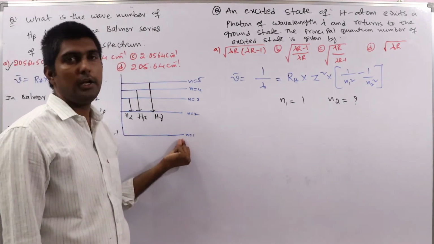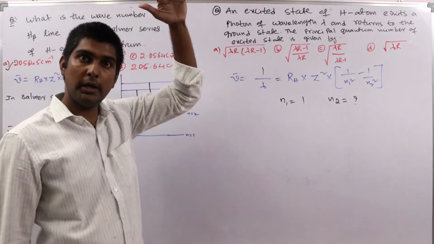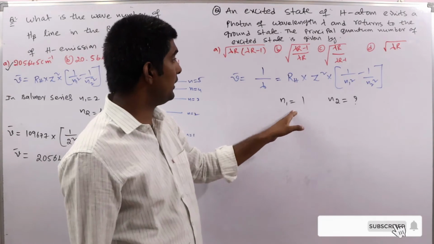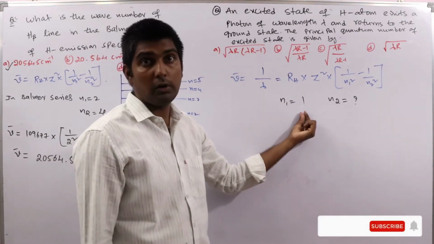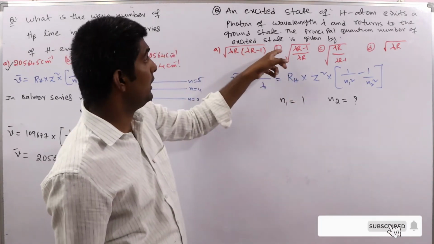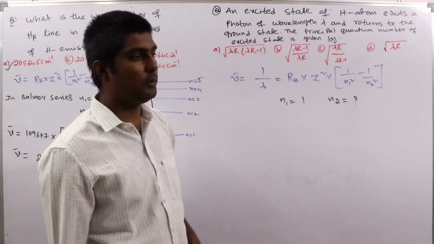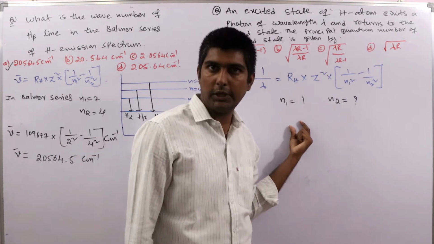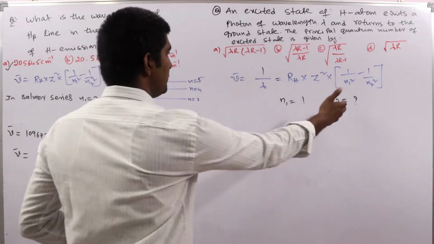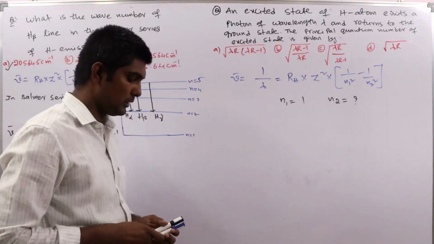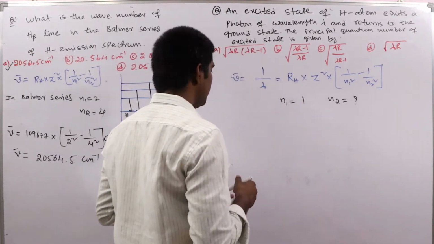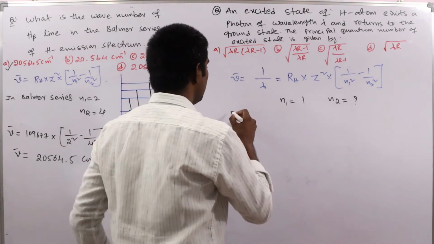So from higher level n2 it is coming to n1. Here directly they didn't give n1 equal to 1. They have mentioned here coming to the ground state. Ground state means n equal to 1. That is the thing you should catch here. Now N2 we should find out, that is the question they asked. So here for hydrogen atom Z equal to 1, therefore let us solve this.